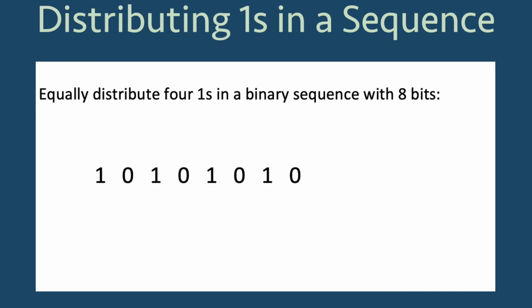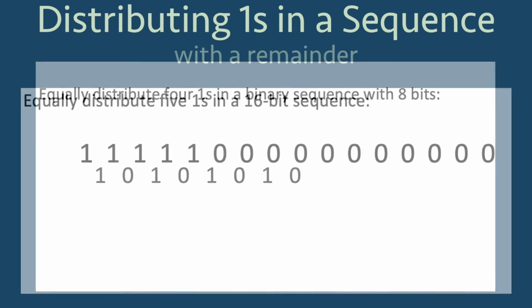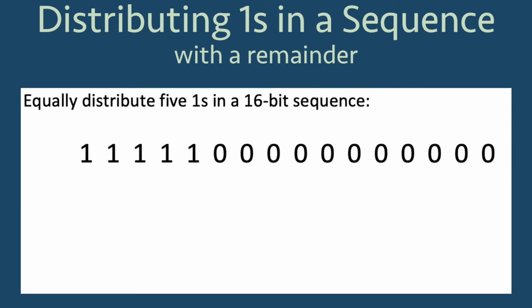And it's easy to see that the equal distribution will result in the sequence 1, 0, 1, 0, 1, 0, 1, 0. The question then is, what do we do if there is a remainder? Bjorklund's algorithm works in a similar way to the Euclidean algorithm, and we'll demonstrate it with an example. In this example, we want to distribute 5 ones in a 16-bit sequence. We start by writing the 5 ones first, and the remaining 11 bits as zeros.